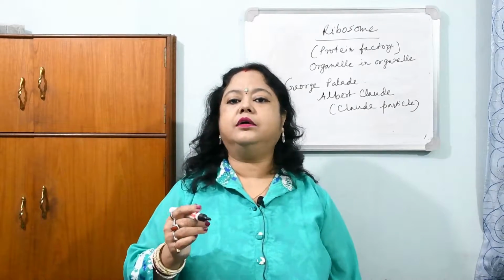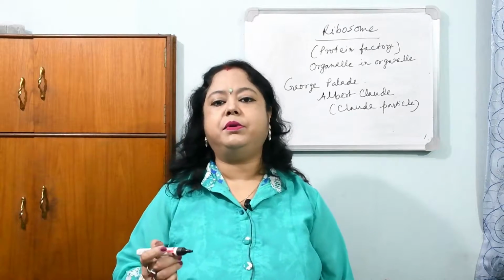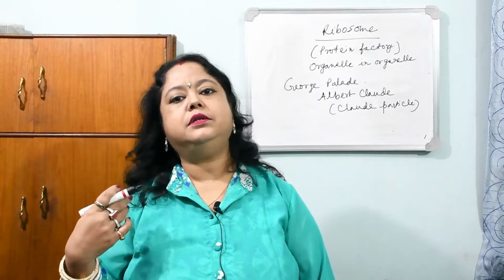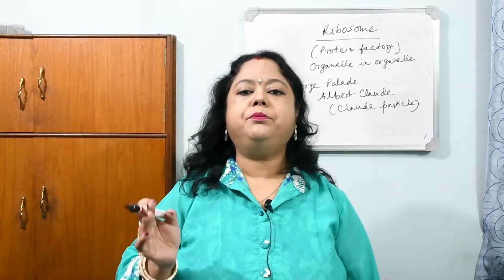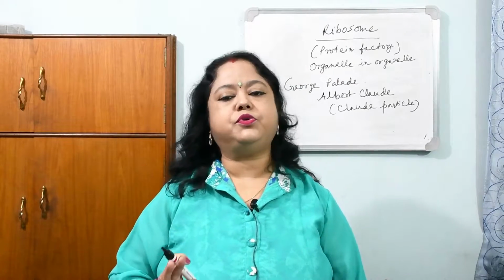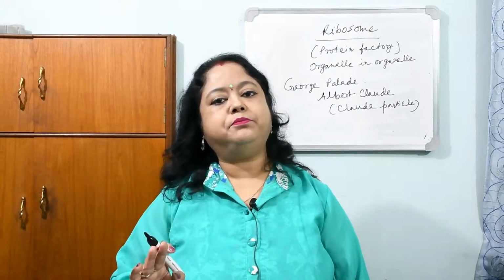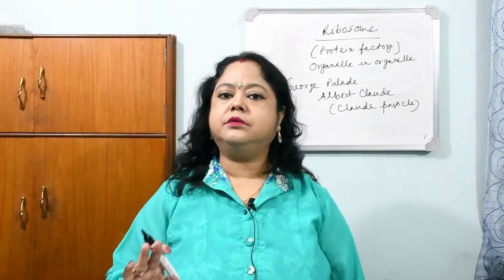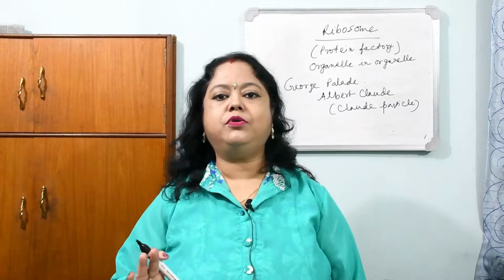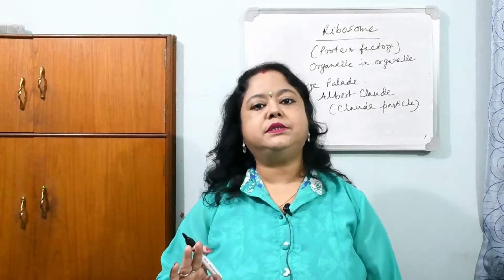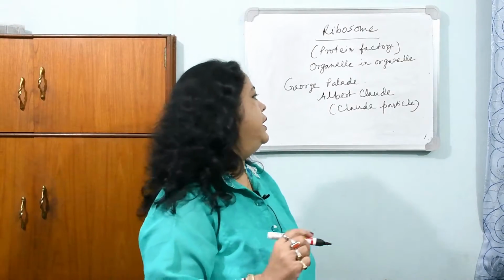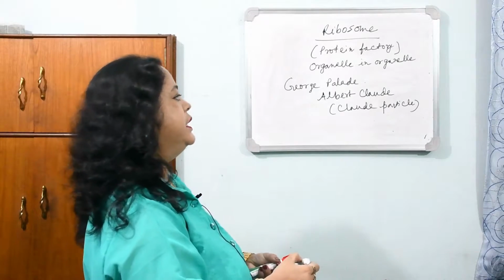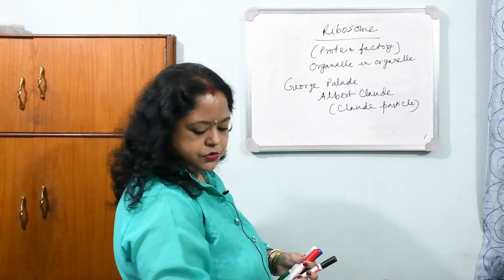Another thing is that ribosome is an amembranous structure. It's amembranous in prokaryotes. In my previous video, I have told you in prokaryotes the 70S ribosomes are present, but prokaryotes have no membrane bound structure. As ribosome is not membrane bound, 70S ribosome is present in prokaryotes also. Now on the basis of their subunits, they are divided into two types.